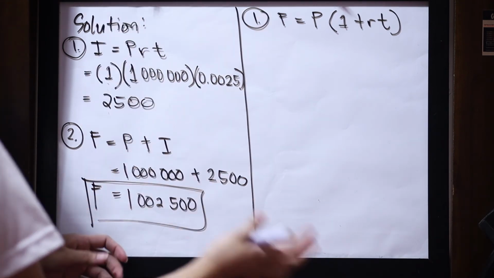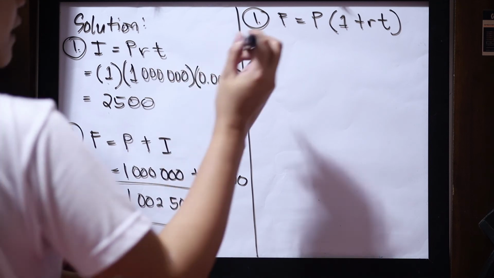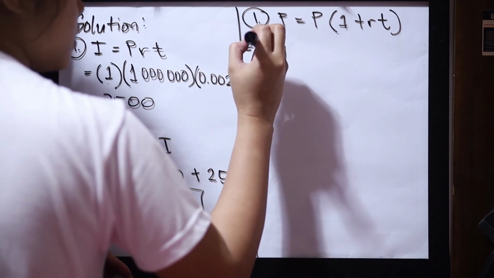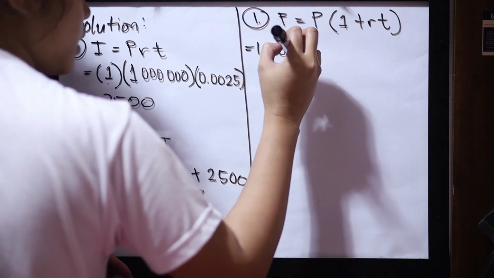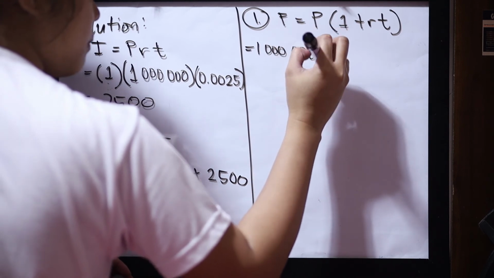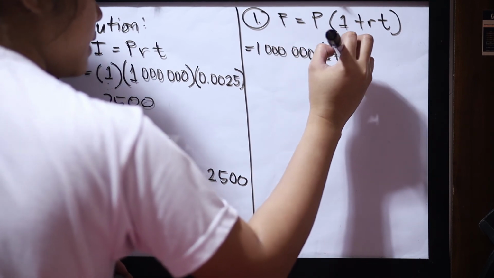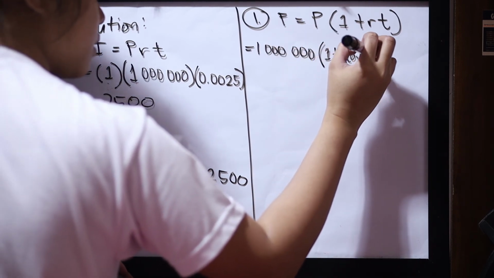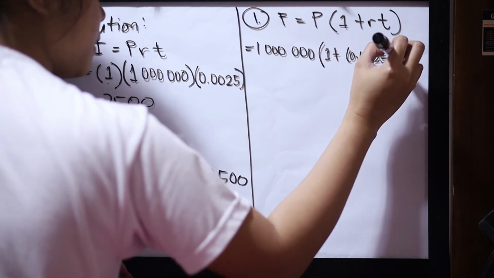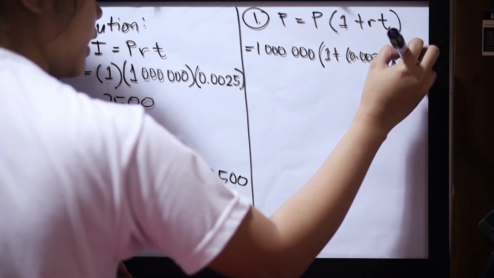The second way is we use the direct formula for the future amount. That is 1 million multiplied by the quantity of 1 plus the rate, which is 0.0025, multiplied by the time, 1.